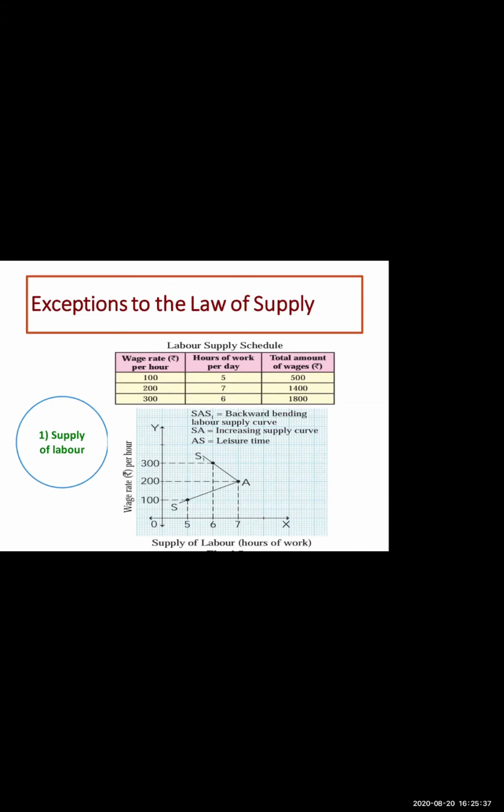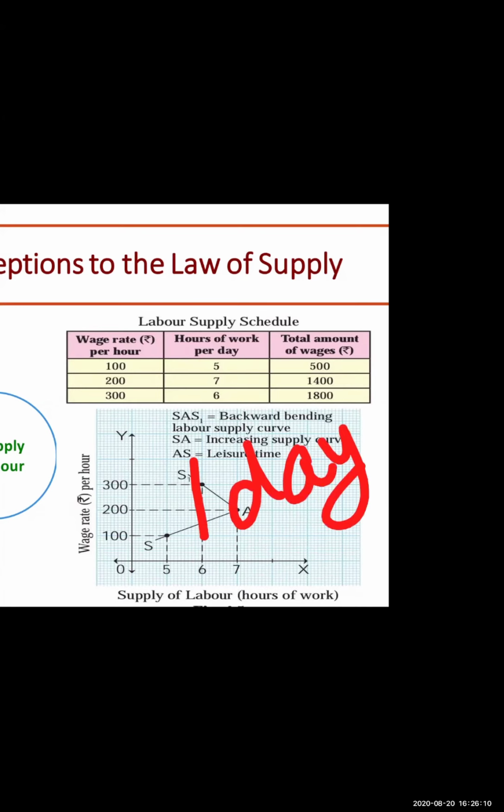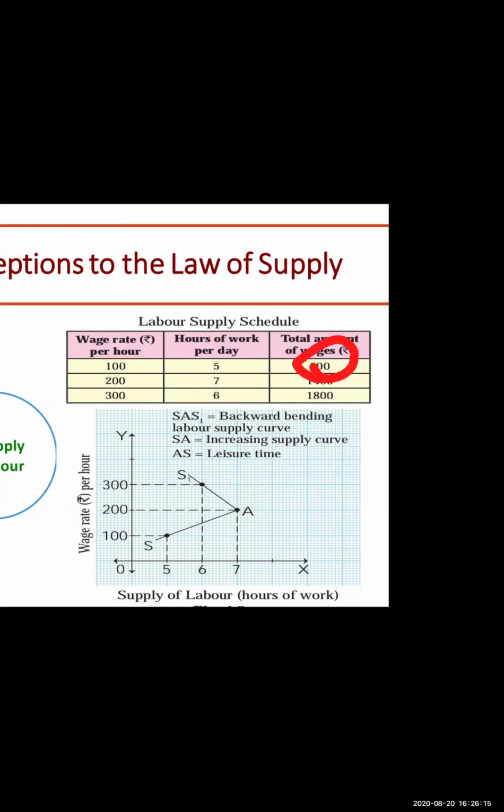Now it can be explained with the help of the backward bending supply curve, with the help of the table. In this table we have three things. Don't get confused, and you have to write properly. Wage rate in Indian rupees per hour. Per hour means 1 hour. Second is hours of work per day, in 1 day how many hours you as a laborer are going to work. And the third is the total amount per day.